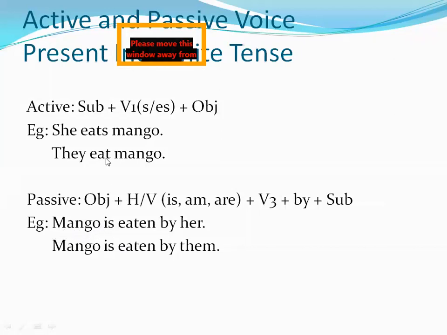Okay, don't think that they है they के साथ तो are आना चाहिए. तो why we are using is over here? हम ये is जो use कर रहे हैं, we are using this is according to the object we have in the passive voice. ठीक है, आप active को छोड़ दीजिए. When the active sentence is done, leave that. Okay, now come to the passive. पैसिव में हम पैसिव के फॉर्मूला को फॉलो करेंगे, तभी we will get the right and accurate result.